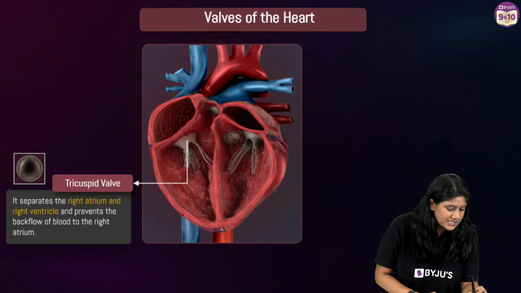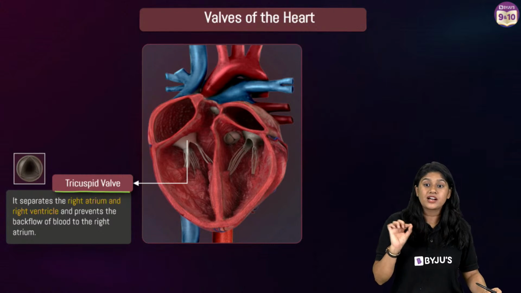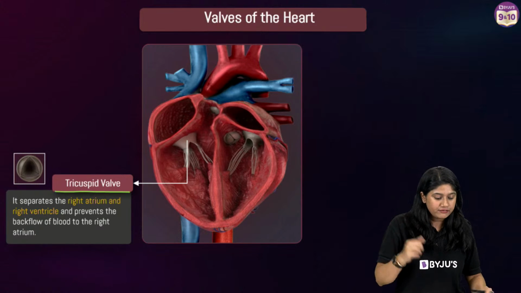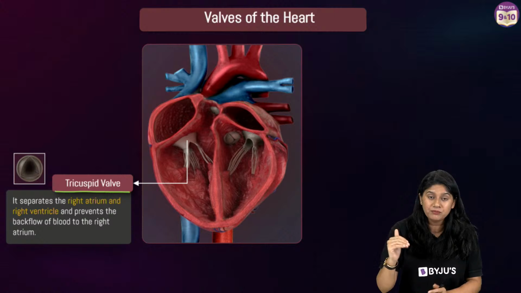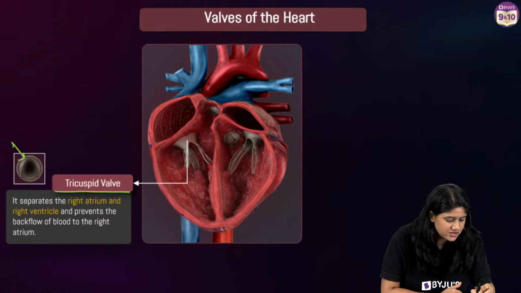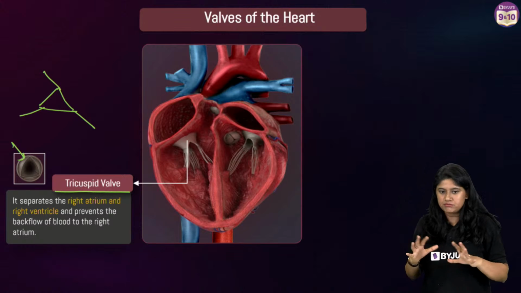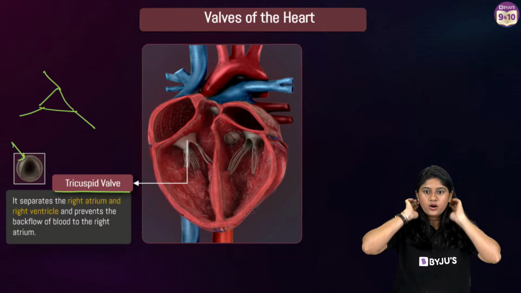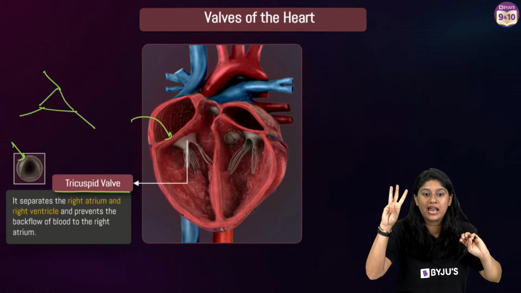First, we are discussing the tricuspid valve. Remember it, everyone? Tricuspid valve. Now, it is present between the right atrium and right ventricle. And it has 3 flaps. Can you see over here? Right over here, we have such kind of thing, right? 3 flap structure. Wish I could show you the 3D model of it, but yeah, something like this. So we have this valve, which has 3 flaps.